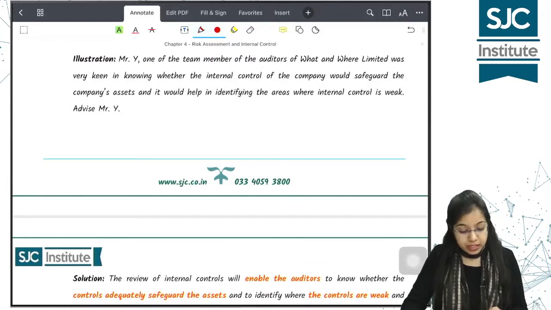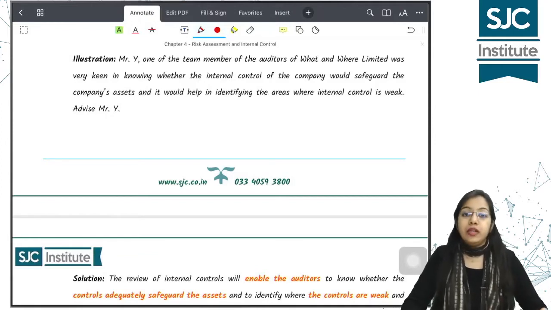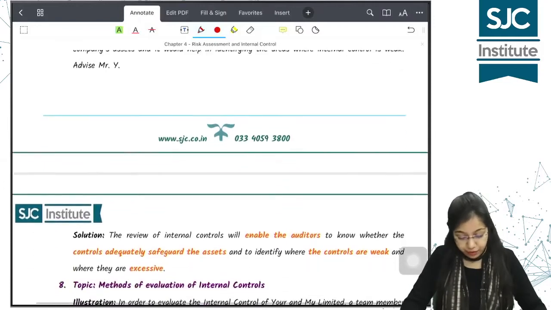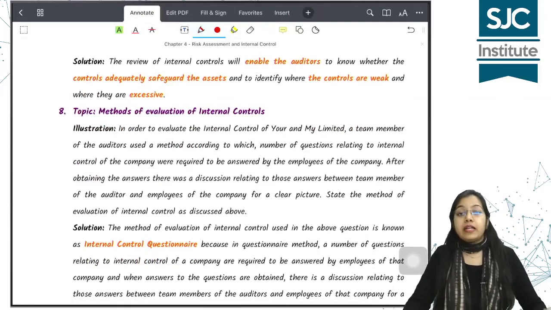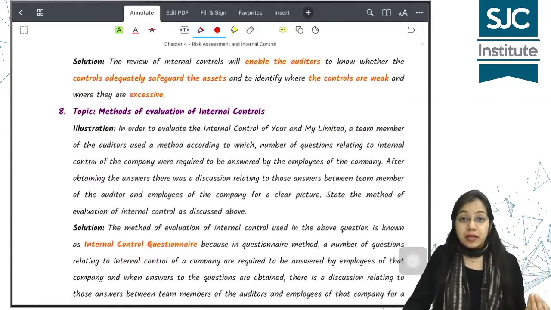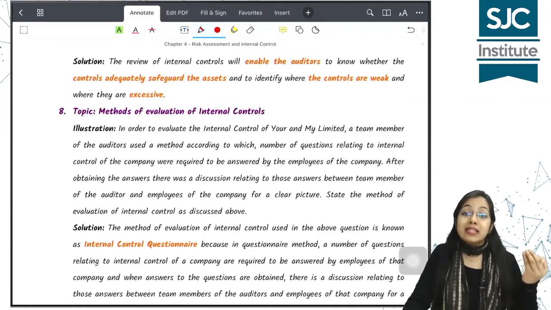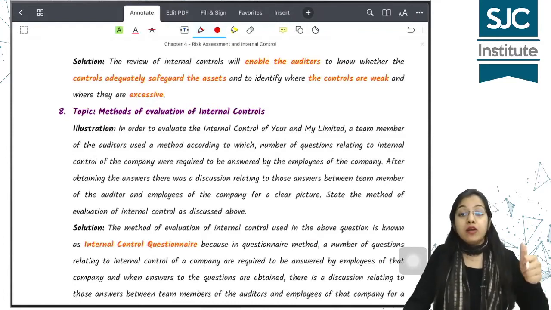Mr. Y, one of the team members of the auditors of What and Where Limited, was very keen in knowing whether the internal control of the company would safeguard the company's assets and it would help in identifying the areas where internal control is weak. Advise Mr. Y. So yes, definitely internal controls will help in safeguarding the assets of the company. इनफैक्ट इंटरनल कंट्रोल का ये एक पर्पस है. हम कह सकते हैं इंटरनल कंट्रोल इज डिजाइन्ड इन ऑर्डर टू सेफगार्ड द असेट्स. वन ऑफ द पर्पस इज दैट अगेन द वीक एरियाज वुड ऑल्सो बी आइडेंटिफाइड.